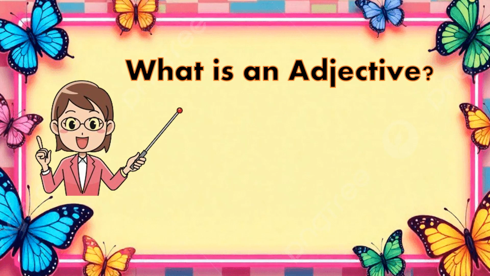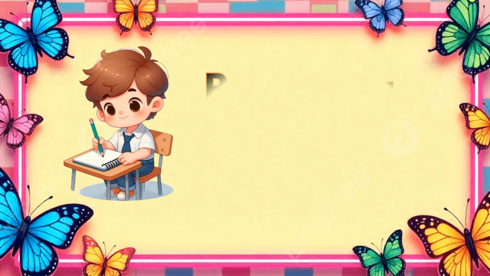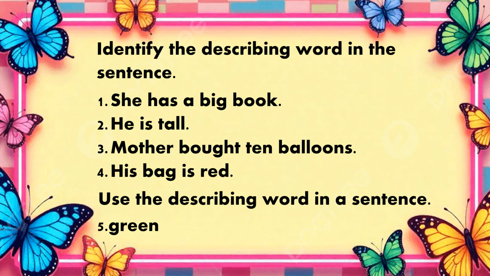What is an adjective? An adjective describes a noun. It tells about number, color, shape, size, texture, quality, or condition. Prepare a paper and a pen. Identify the describing word in the sentence.